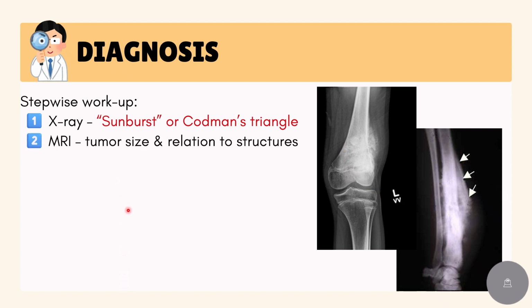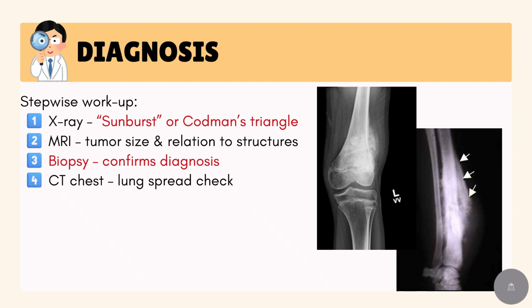MRI is used to define the tumor size and its relation to nearby muscles, nerves, and vessels. After imaging, the diagnosis is confirmed with a biopsy, which must be done by a specialist team, since the biopsy tract needs to be removed during surgery. Since osteosarcoma commonly spreads to the lungs, a CT chest is always performed. Finally, bone scans or PET scans may be used to check for spread to other bones.